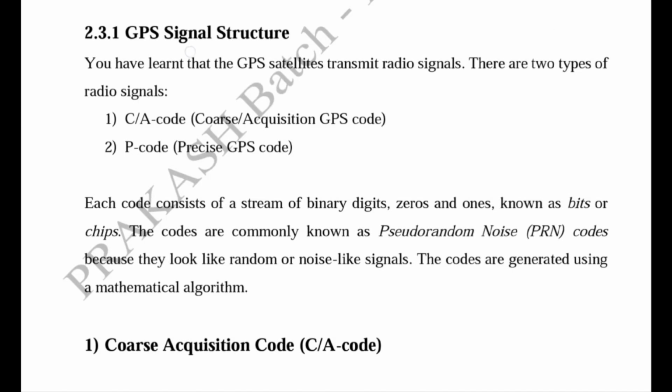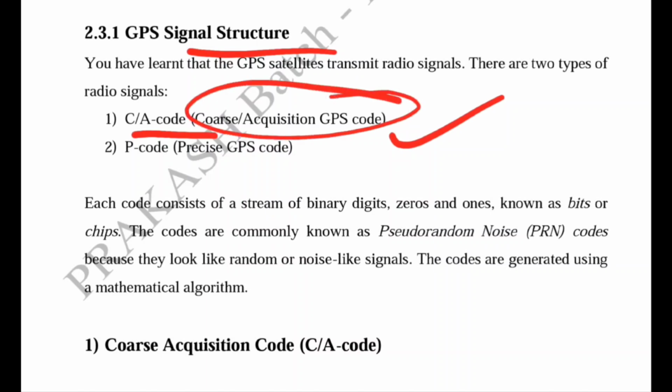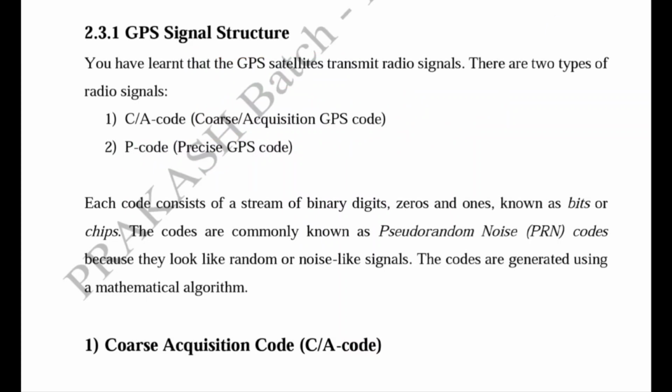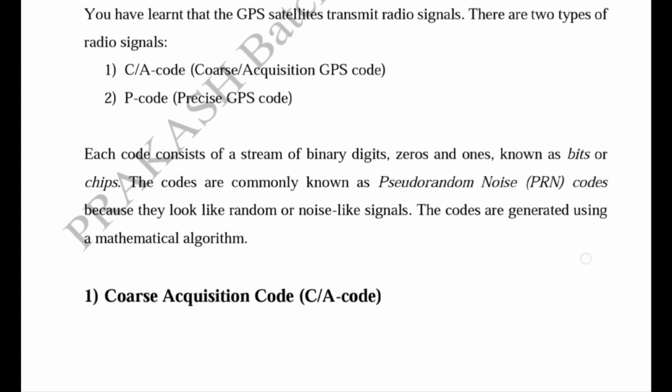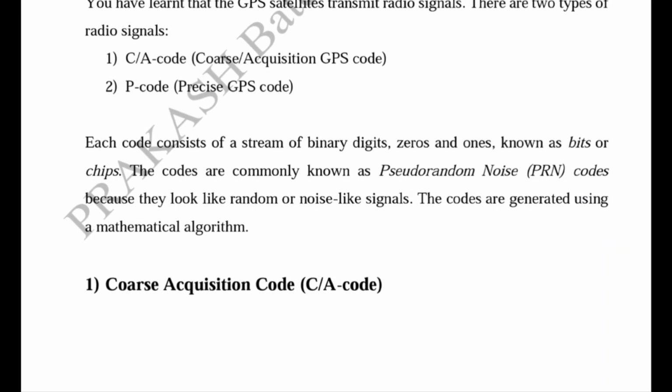So this GPS signal structure consists of two types of code. One is the C/A code, coarse acquisition code. Another is the P code, precise code or precision code. These codes are in the form of binary digits, zeros or ones, so these are basically bits or chips.